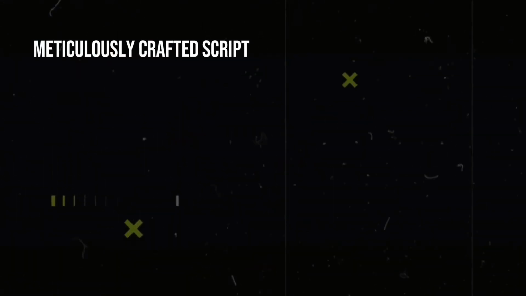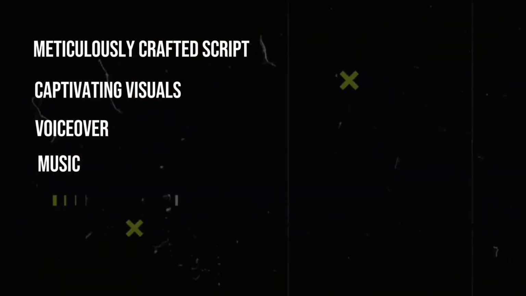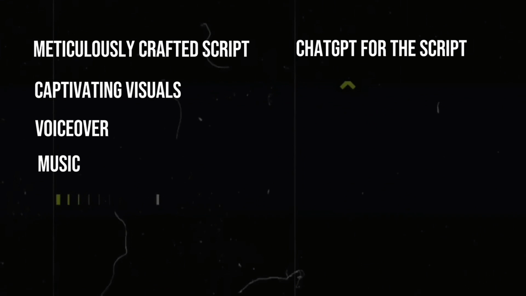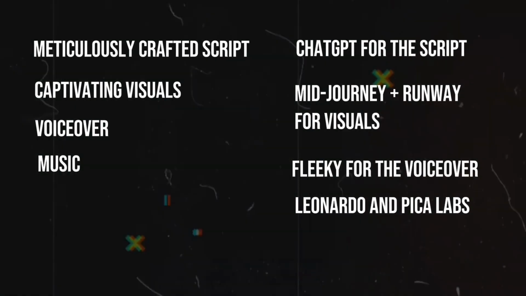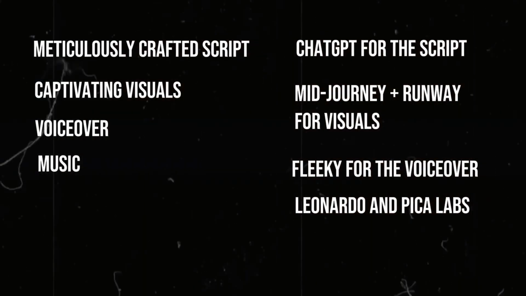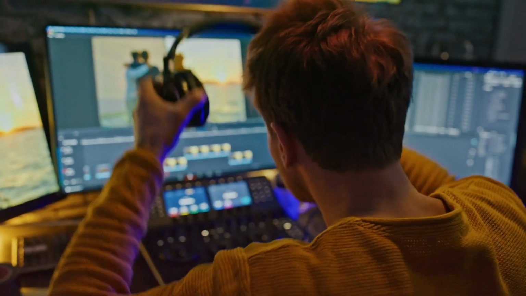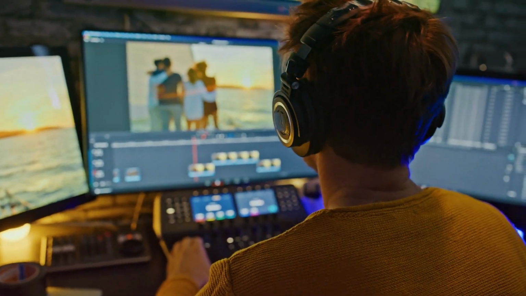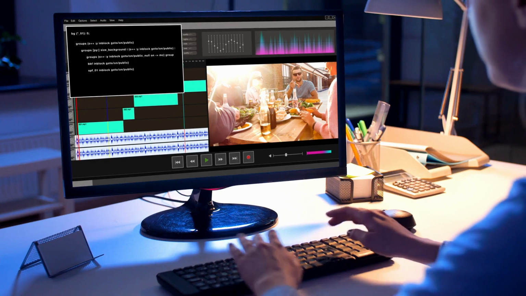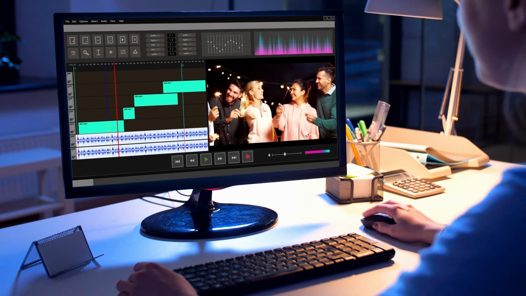Every great video requires essential elements: a meticulously crafted script, captivating visuals, a compelling voiceover, and enchanting music. Leveraging the power of technology, we'll utilize ChatGPT for the script, Midjourney and Runway for visuals, and Fleeky for the voiceover. Don't worry if these tools are paid. Alternatives like Leonardo and Pika Labs offer similar functionalities for free. For the musical backdrop, we'll harness the capabilities of MusicGen, a versatile open-source model, to elevate your video to new heights of auditory pleasure. With these tools at your disposal, you're well equipped to embark on your creative journey and bring your burger commercial to life with unparalleled finesse and flair.